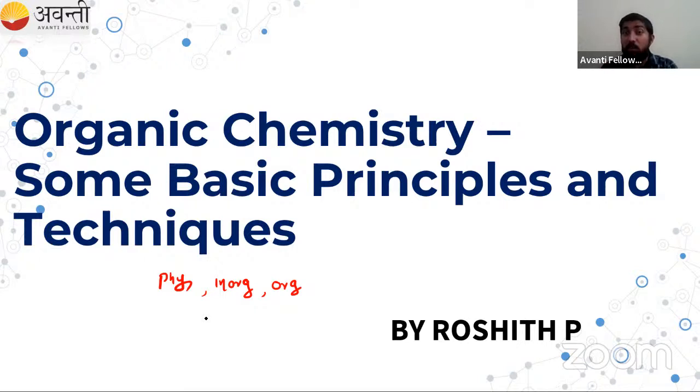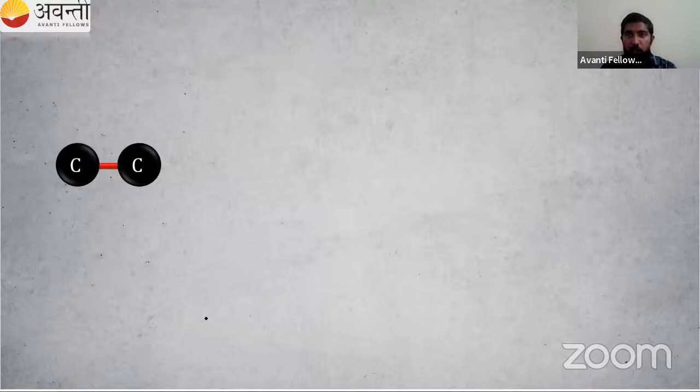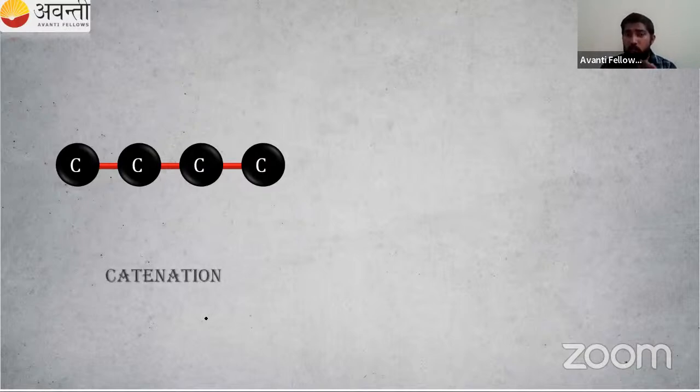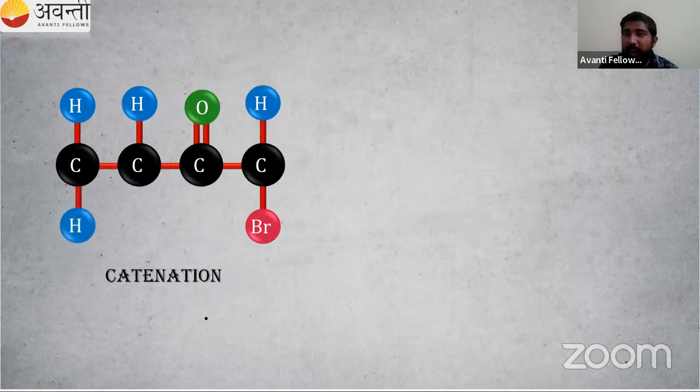So who is the king in our organic chemistry? Carbon is the king in our organic chemistry. There are so many carbon atoms present. One carbon, the next one is coming, again one more, then one more. This carbon is combining together. They have a self-linking property. Can anyone tell me what the self-linking property of carbon is known as? We have studied this in your 10th, in the chapter Carbon and its Compounds. So many bonds are formed by carbon. This self-linking property of carbon is known as catenation.